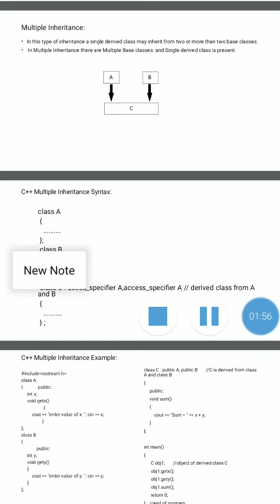Check the diagram. Here A and B both are base classes of derived class C. Means C has two base classes. One is base class A and another one is base class B.